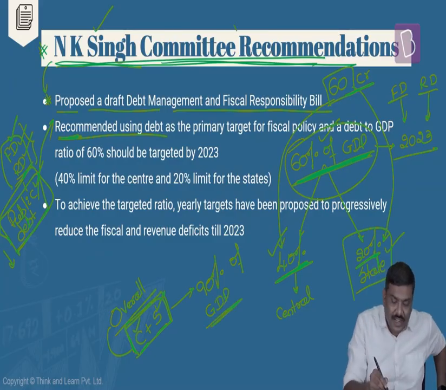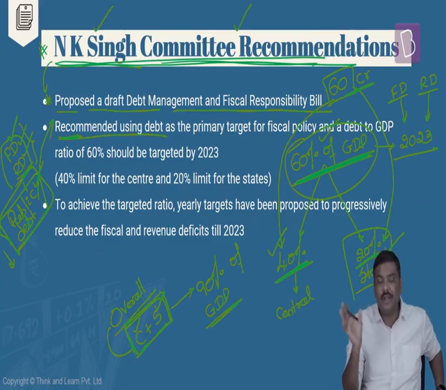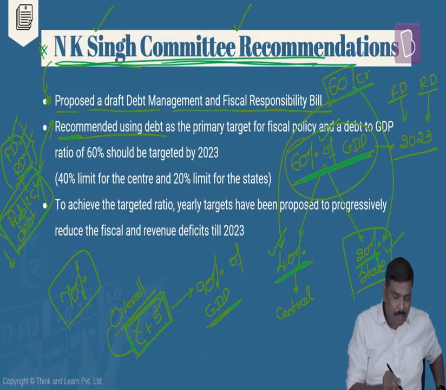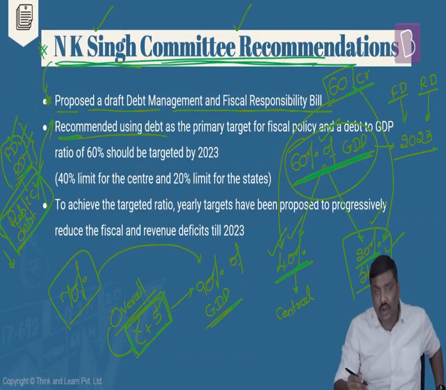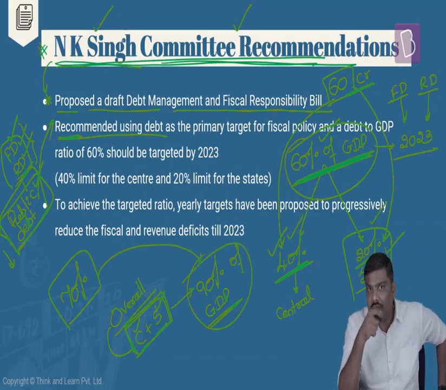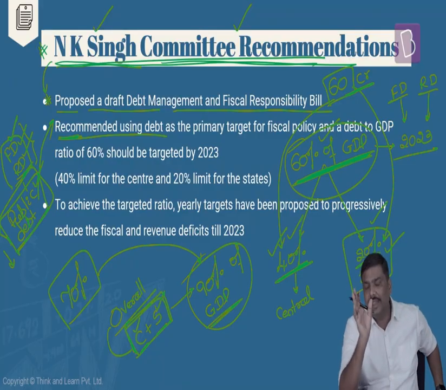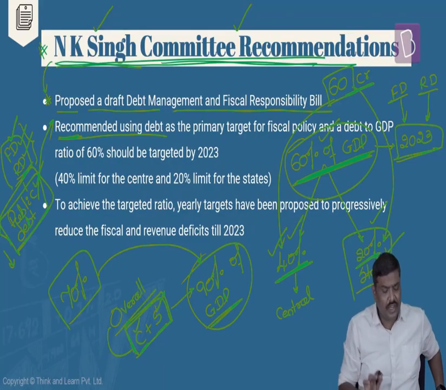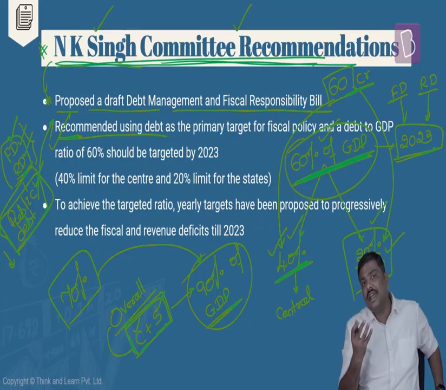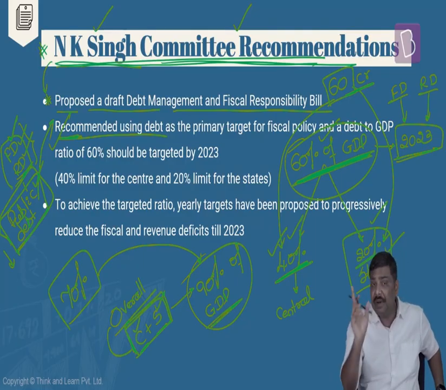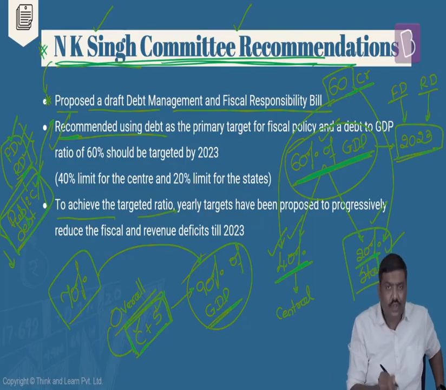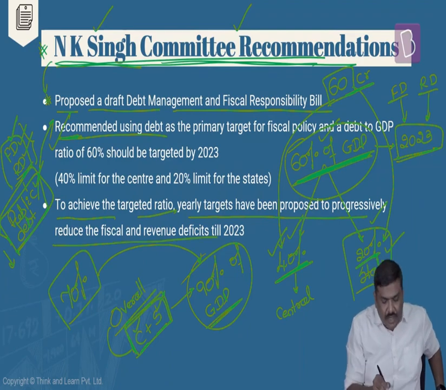In fact, when this particular committee recommendation was given, the overall debt, central plus state, was somewhere around 70% of GDP. But because of the pandemic, the borrowings done by the central government as well as the state governments have ballooned, and as a result, today the overall general debt is more than 90% of GDP. And that is the precise reason these particular targets could be rewritten. Please be very, very careful. So one, we must prioritize or target even the public debt and reduce the public debt to 60% of GDP. And how will we get this? To achieve this ratio, there is a target number. Yearly targets have been proposed, and the governments will have to keep on achieving these targets, and by 2023 will be able to meet these targets.